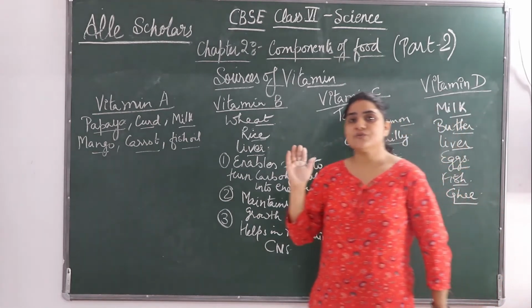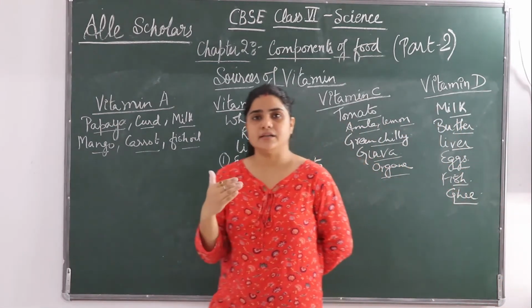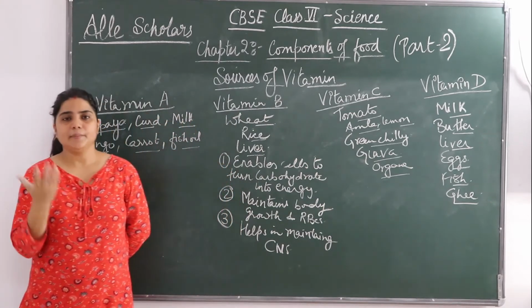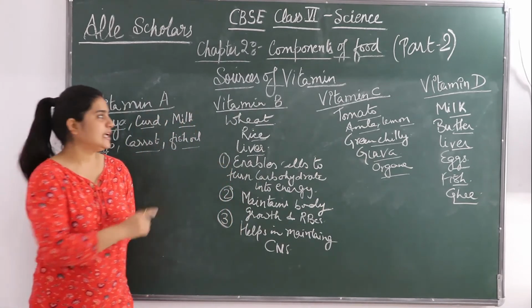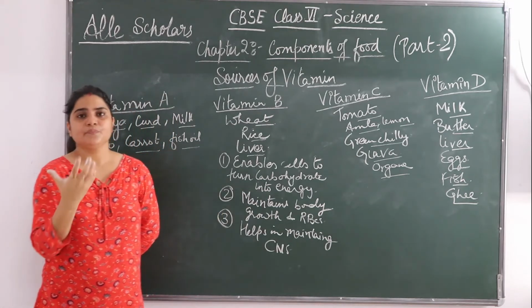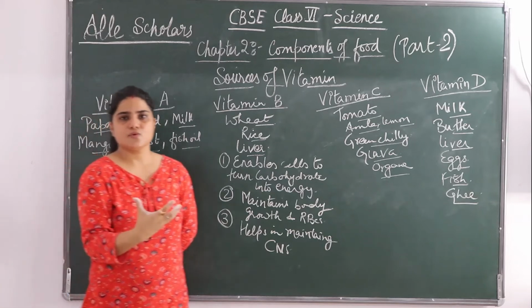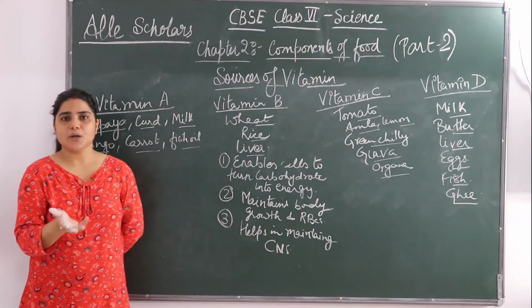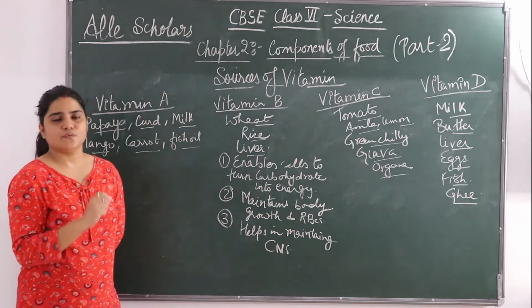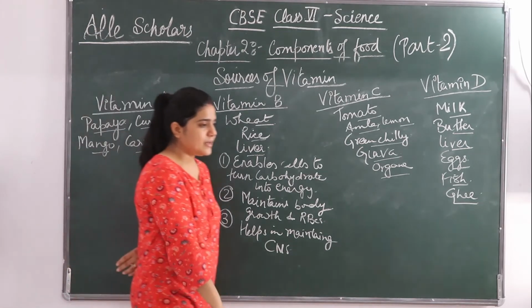Especially in cold countries, where there is less sunshine, vitamin D deficiency is very common, because they don't get direct rays or sun exposure. So they have most of the diseases which are due to the deficiency of vitamin D.